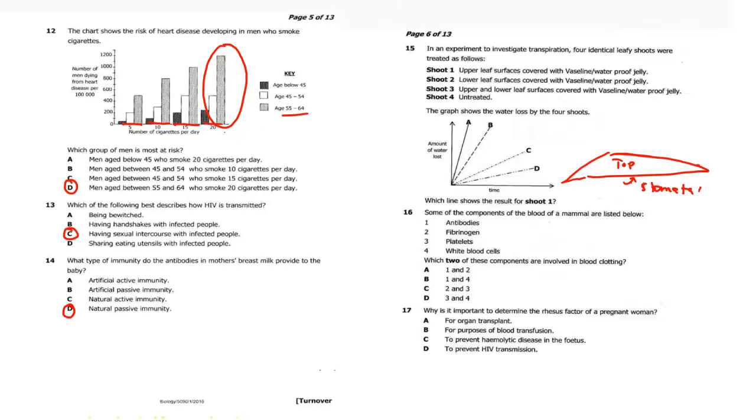So we are told here these were treated. Now look at this, upper leaf surface covered with Vaseline. Now Vaseline is waterproof, and of course it forms a layer that prevents water from evaporating. So if it is covered on the upper leaf, that does not lessen or slow the process of transpiration much, because normally water is lost on the bottom part. So the leaf is still going to lose water.